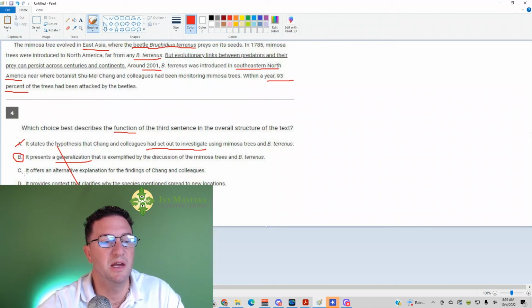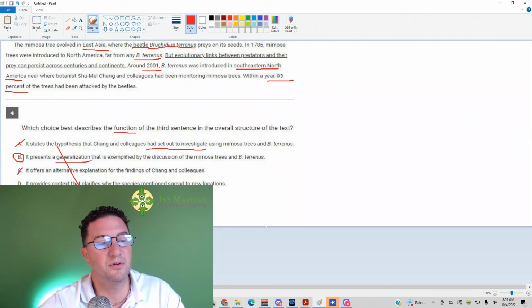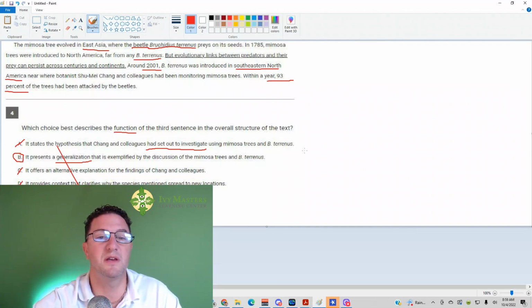Answer choice C, it offers an alternative explanation for the finding of Chang and his colleagues. It's not an alternate explanation, it is the explanation that a relationship between predators and their prey could exist across hundreds of years and across continents. Answer choice D provides context that clarifies why the species mentioned spread to new locations. It's not that the species spread to new locations, it's that this relationship between predator and prey persists across, again, hundreds of years and across continents.